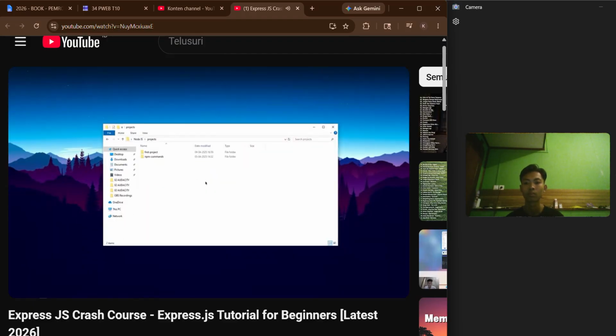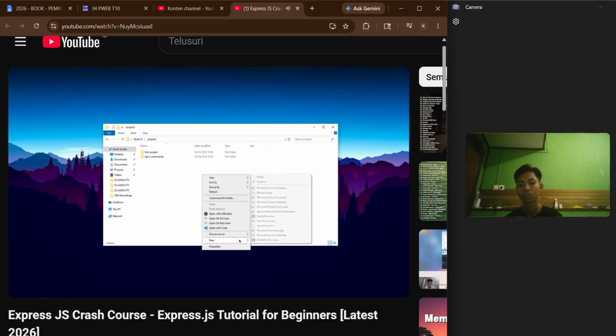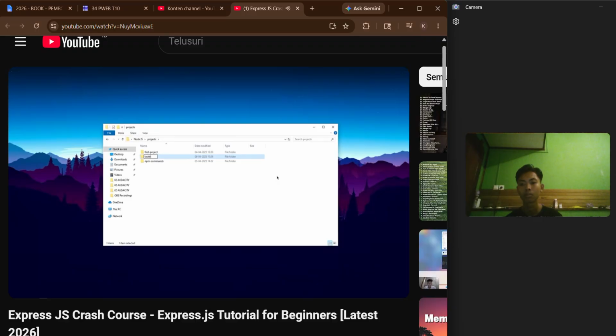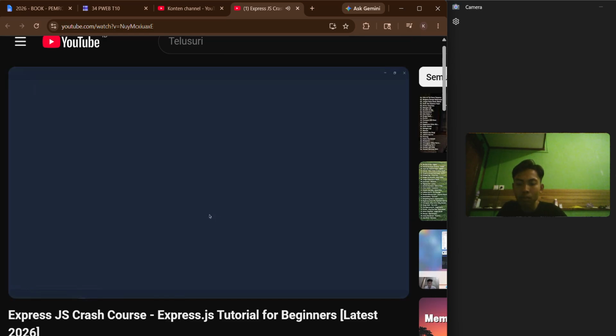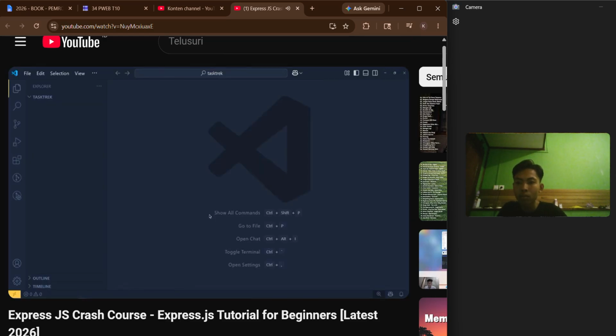Now let's create a fresh application for our project. So open the folder in which you want to create project and I name it as task track. And simply open this folder in the VS Code. This is the name of our project. Does it sound good? I hope it does. If you have better name, then you can also use it. It's totally up to you.